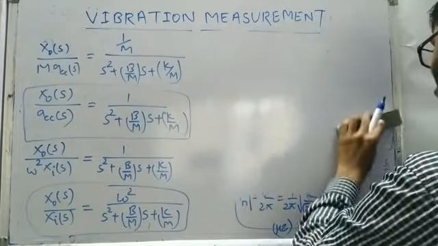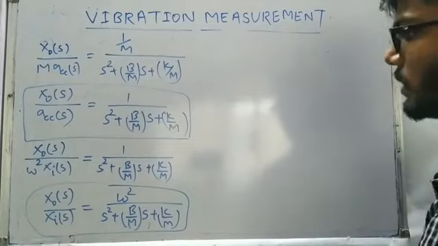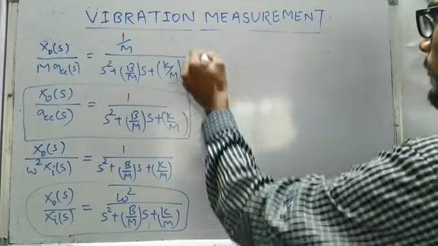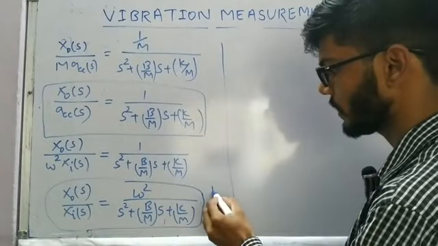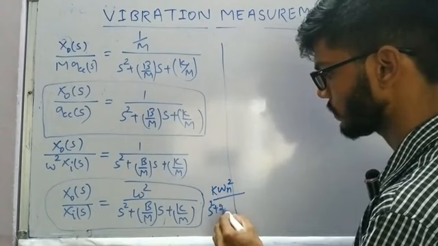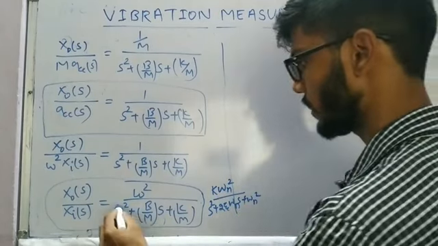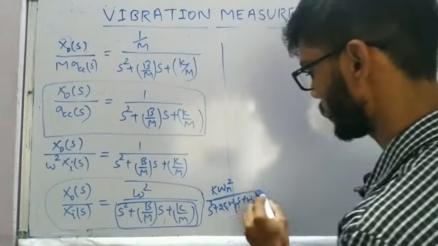And now proceeding further, what exactly we are going to get out of these transfer functions is that we compare it with our standard expression, k omega n square divided by s square plus 2 zeta omega n s plus omega n square. Anyway, this we have already compared, so this is going to be the same.